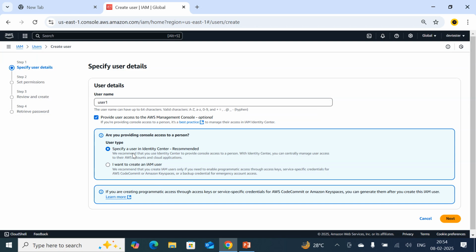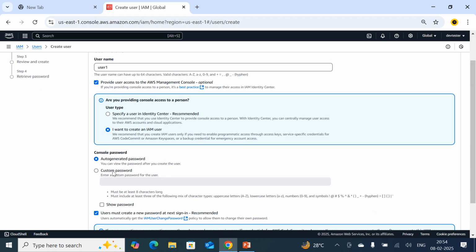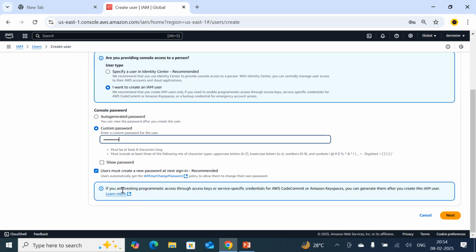It says to specify a user in the Identity Center, recommended. Right now I don't have any Identity Center, so I am going to create the IAM user. If you want to set the password, it is auto generated; otherwise, if you want to set a custom password, you can. I am going to set some default password. Okay, and just click on next.